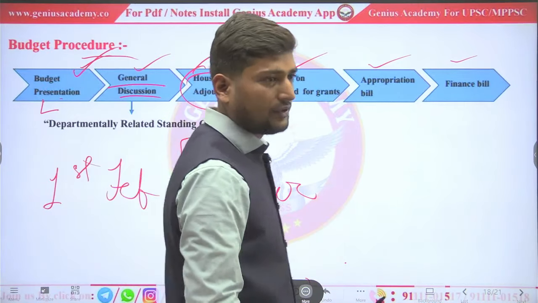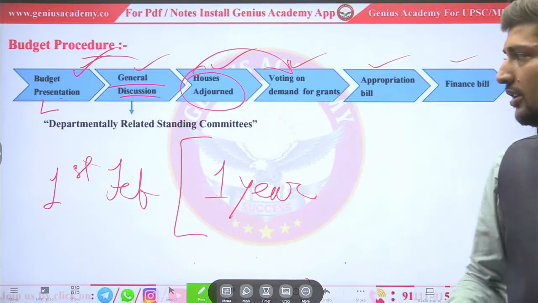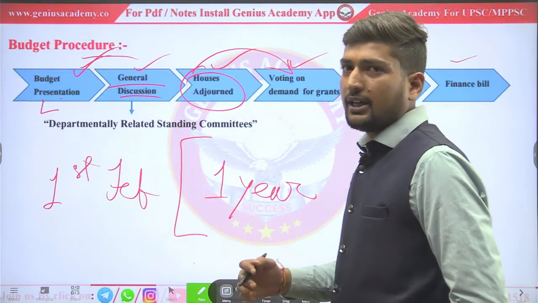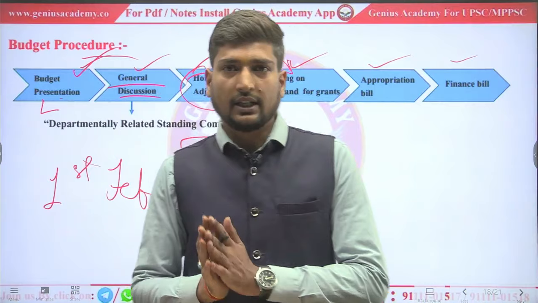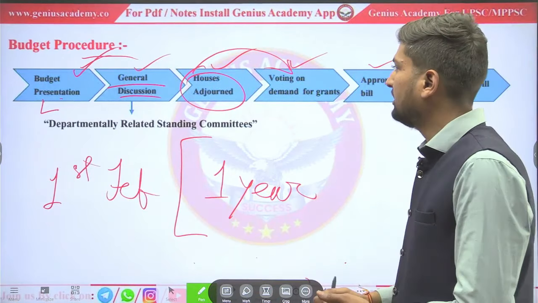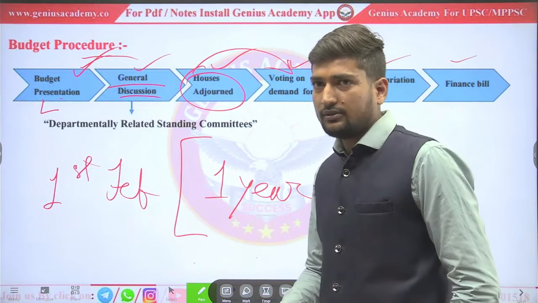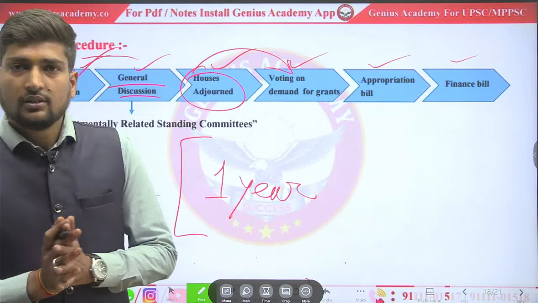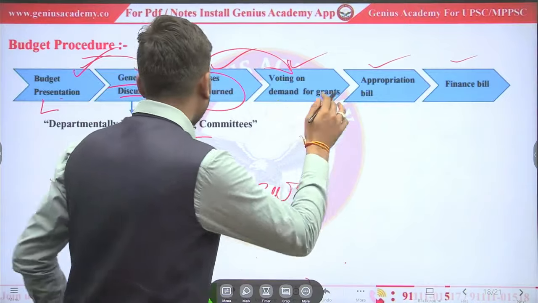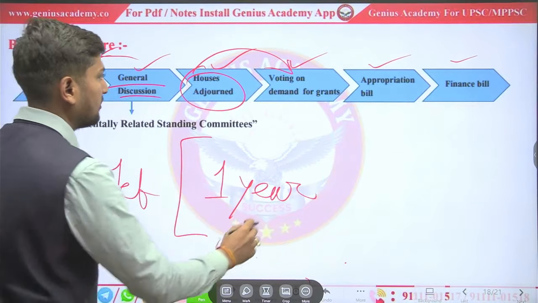After the break, in the next stage there will be the voting process. Vote on demand for grants. Members of Rajya Sabha are not able to vote on this grant. Members of Lok Sabha have the power to give voting on the grants.